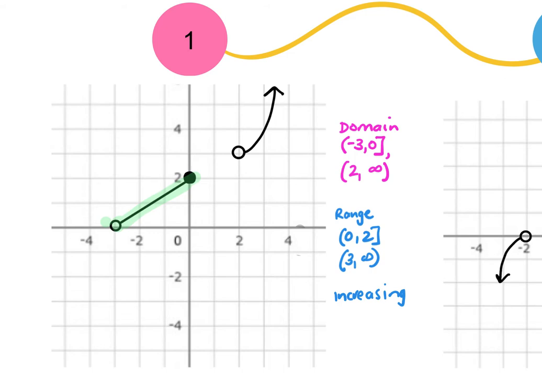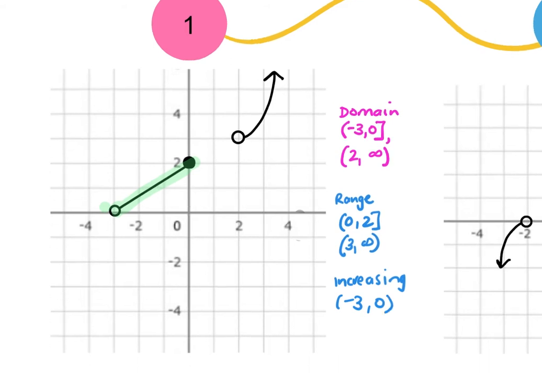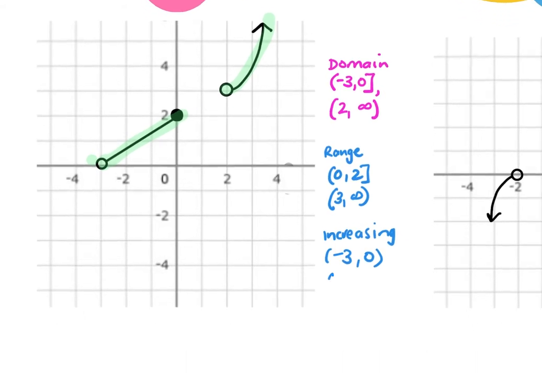So it is increasing from -3 to 0. And again, a point itself cannot be increasing, so I put parentheses on both of those, even though that dot is solid. Increasing, decreasing will always have parentheses. Constant's the only exception. Then it starts again over here, and is that increasing, decreasing, or constant? Increasing. So it's increasing again from where X is 2 to positive infinity, and again, both get parentheses. There is no part of my graph that is decreasing. There is no part of my graph that is constant.